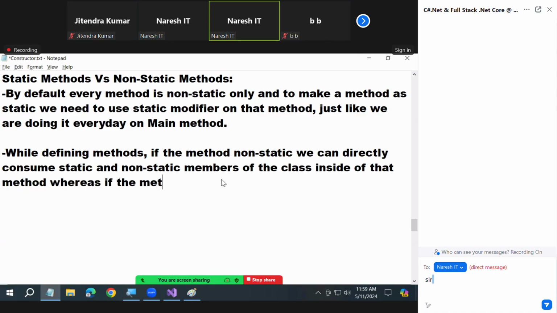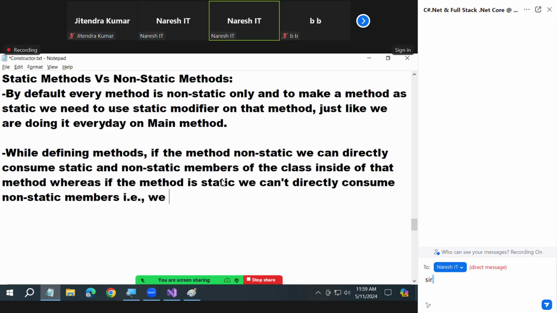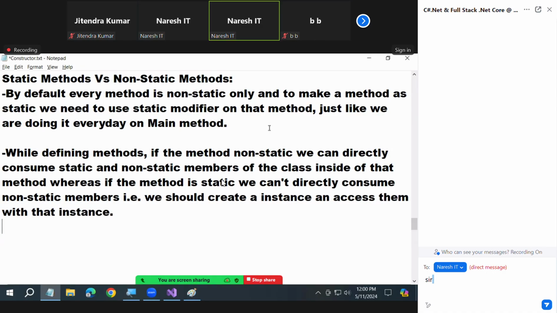Whereas if the method is static, we cannot directly consume non-static members. That is, we should create an instance and access them with that instance. Read, guys.